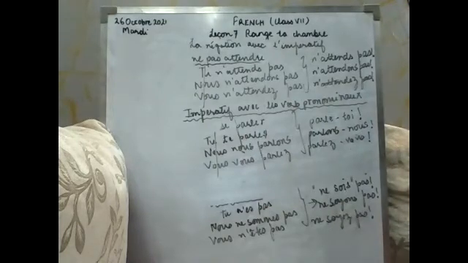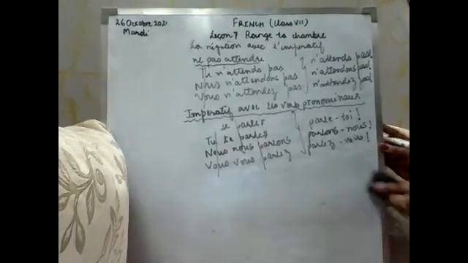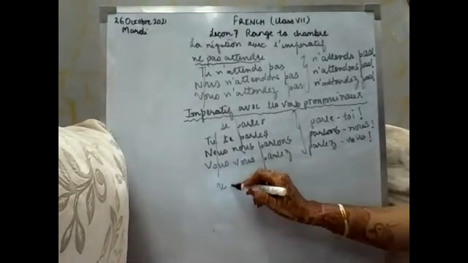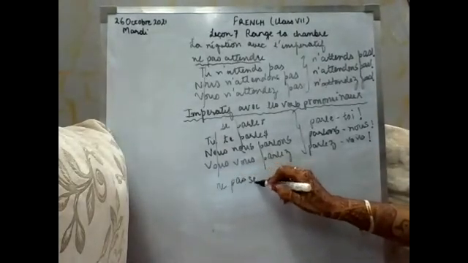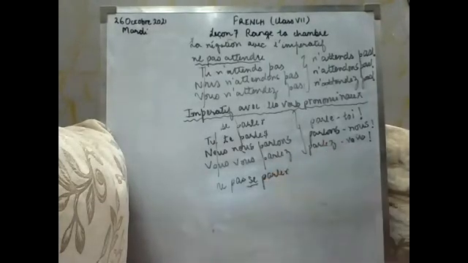Okay, everyone. Now conjugate the same verb in negation also. How will it come? It will be written ne pas se parler. That means this verb is pronominal because se is written, and it is negation also. Ne pas se parler. Okay. Now conjugate this into present tense.